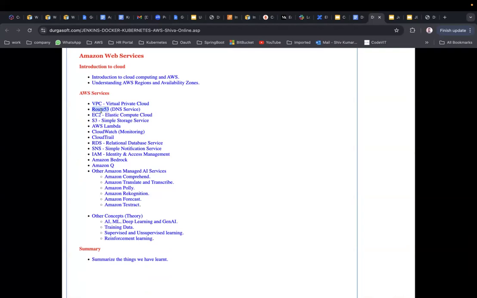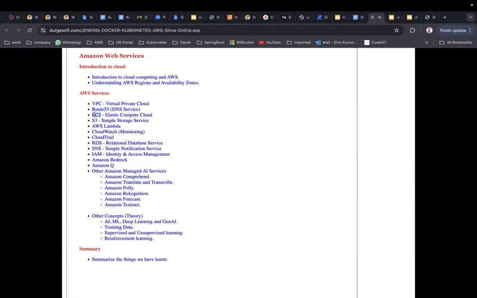Okay, it's a DNS service where we need to map our domain name to our IP address or the DNS name, whatever it is. So we have some records there, A record and CNAME record. We will be seeing that in Route 53.